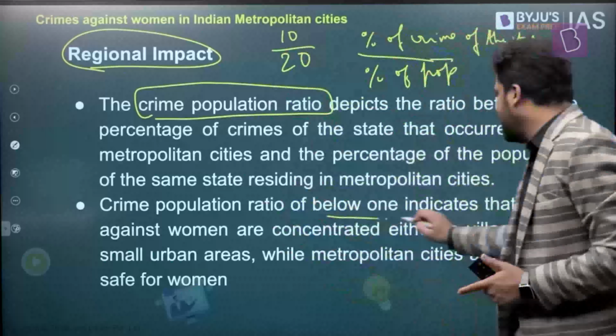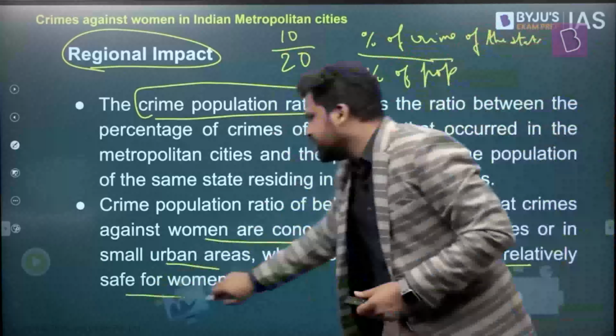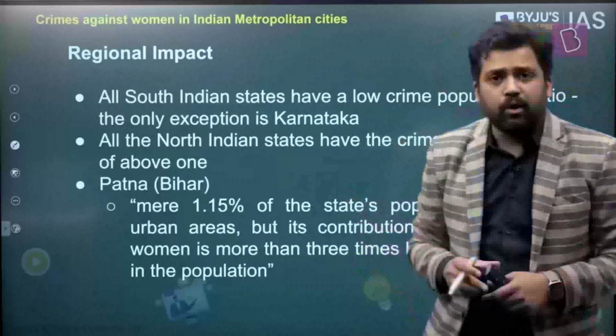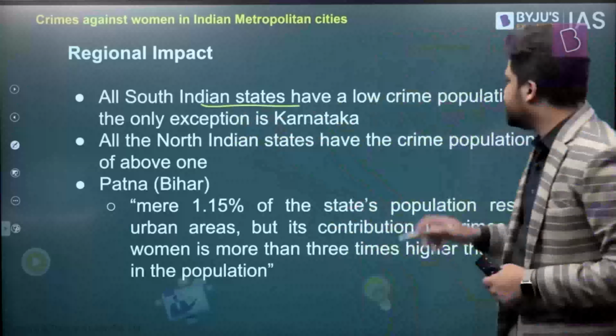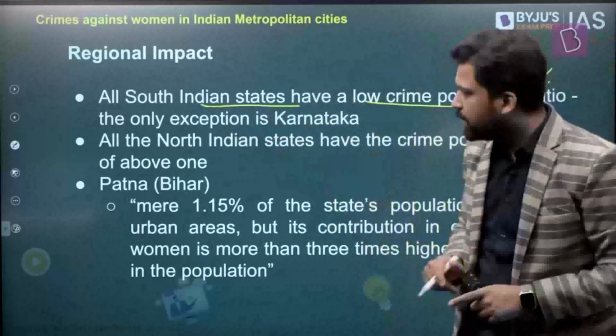So a crime population ratio below 1 indicates crimes against women are concentrated either in villages or in smaller urban areas, while metropolitan cities are comparatively safe. Now, what does the data point out? They find that in South Indian states, you have a low crime population ratio. The exception is Karnataka, where Bangalore has a comparatively high crime population ratio.